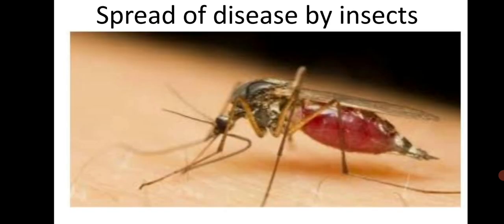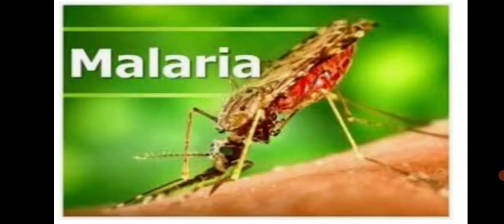Now let's learn about the spread of disease by insects. You may be aware that one can get malaria from the bite of a certain kind of mosquito. When this type of mosquito bites someone who has malaria, the malaria germs in that person's blood enter the mosquito's body with the blood it sucks. If this mosquito bites another person, the malaria germs enter that person's body too, and he too can get malaria.